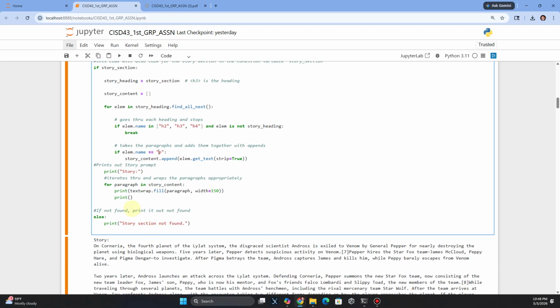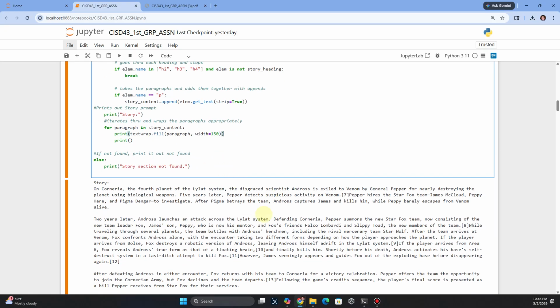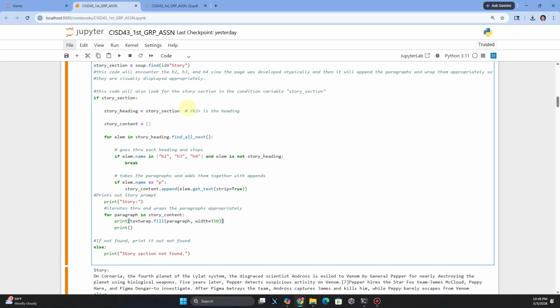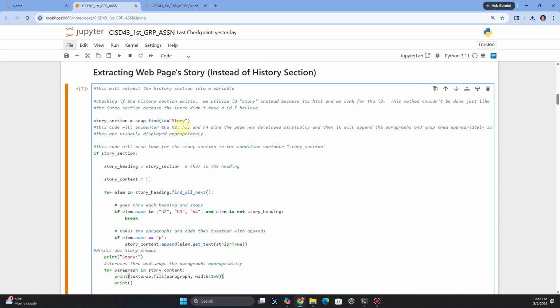And this is where we had our text wrapping. It seemed like the magical number for this, at least this format right here, was about 150 in width. And then, of course, if we didn't find the ID number of a story, that was a whole thing where I had to change this as well.